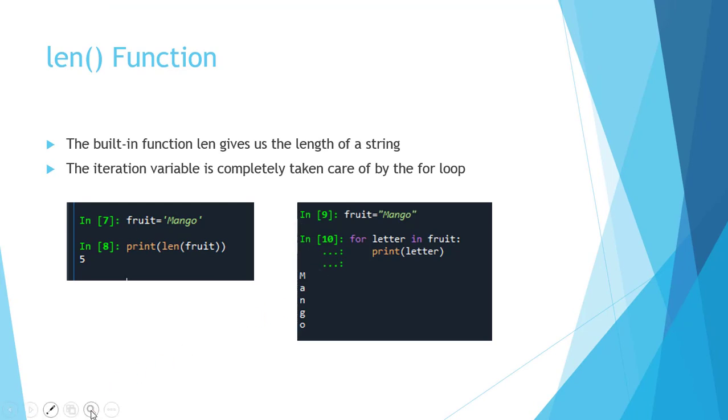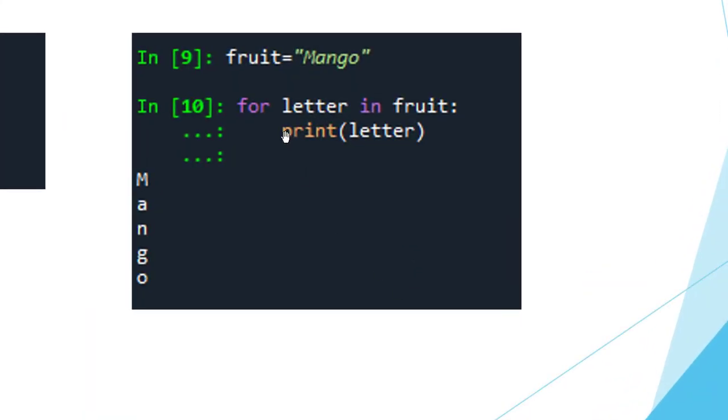Next, to print out the whole string character by character, a for loop and an iteration variable are used. Here letter is the iteration variable; we can take any iteration variable. For letter in fruit, print letter. So all the characters in the string are printed one by one.